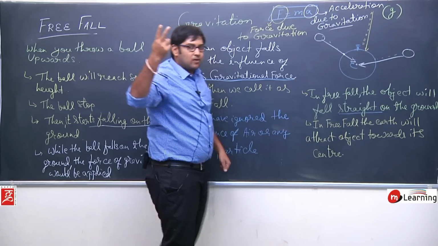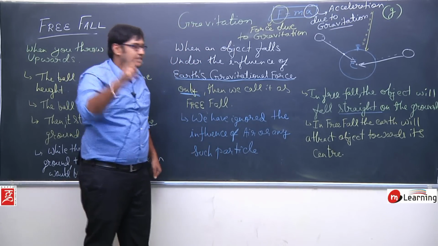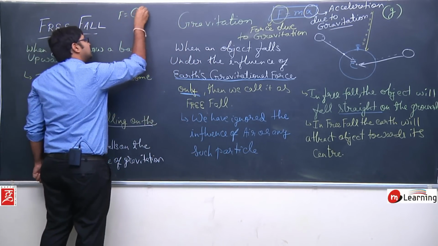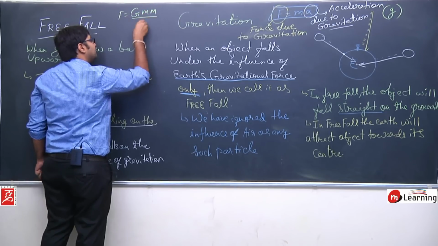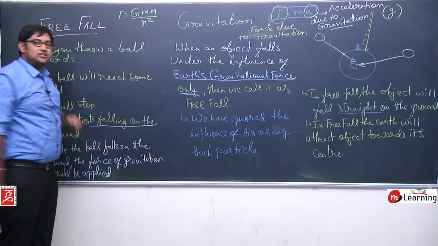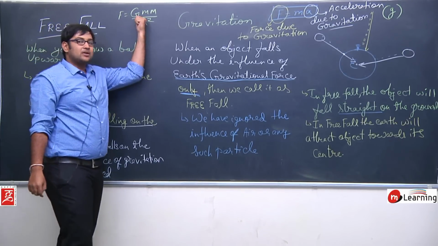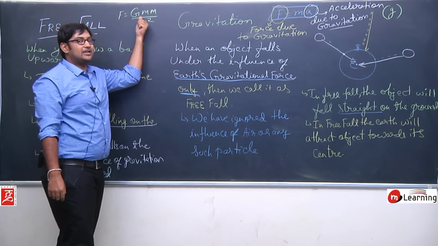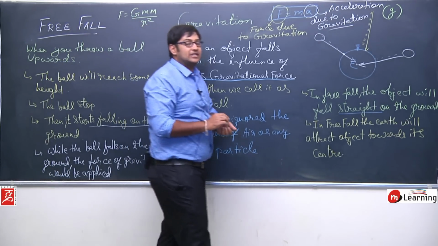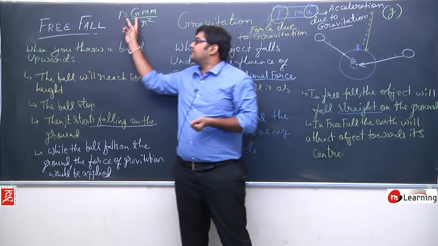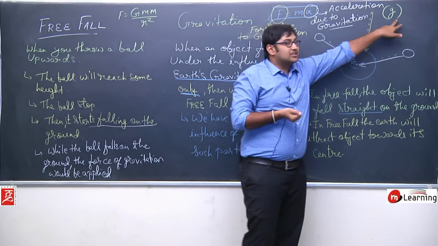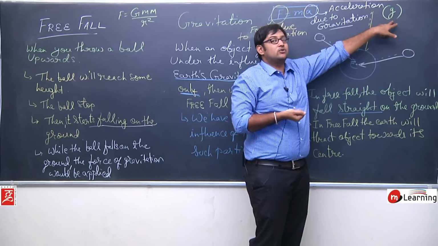So we have learned about two g's. One is capital G, when we write F equals G times m1 m2 by r square. In this formula, this G is the gravitational constant. It is the universal gravitational constant, which means it will be applicable everywhere around the universe. But this small g is the acceleration due to gravity.